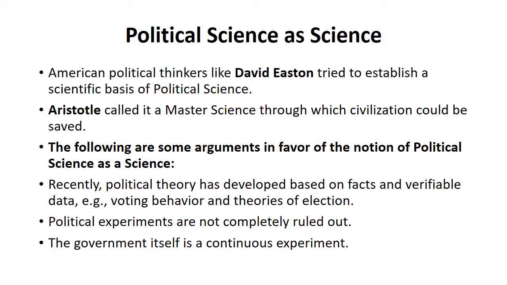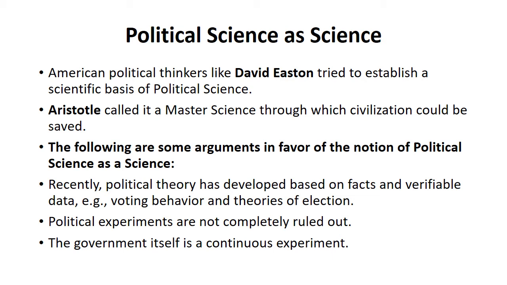We say that recently political theory has developed based on facts and verifiable data. When something is based on verifiable data and accurate facts, we say that this thing is science. So political theory has recently developed these facts and verifiable data. For example, voting behavior and theories of election are verifiable, and these are based on some valid facts. So this is an argument which supports that political science is a science.